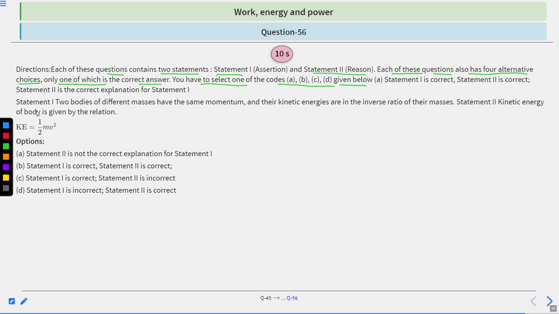Statement first: two bodies of different masses have the same momentum and their kinetic energies are in the inverse ratio of their masses. Statement second: kinetic energy of a body is given by the relation K equal to half mv square. So which option is correct, A, B, C or D? You have 10 seconds to solve this question. After 10 seconds, we will provide the solution.